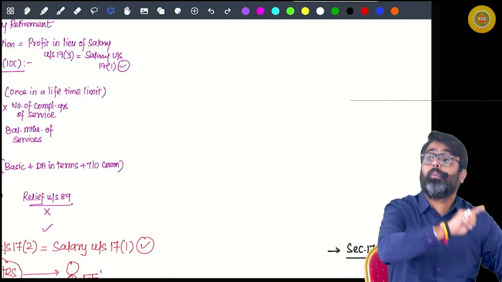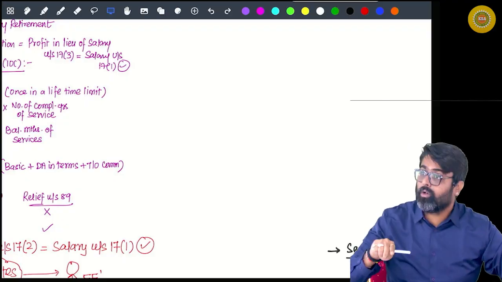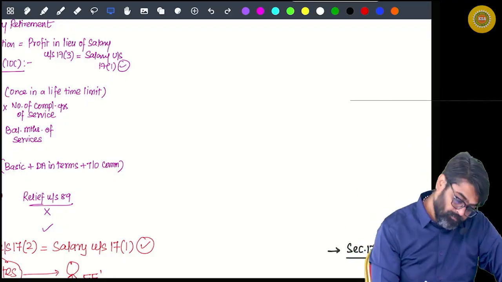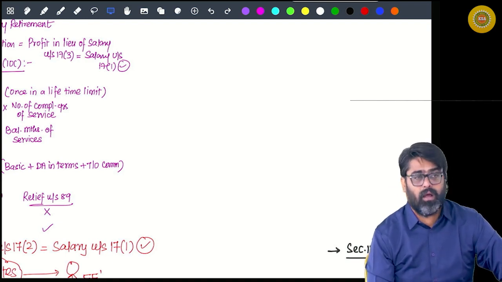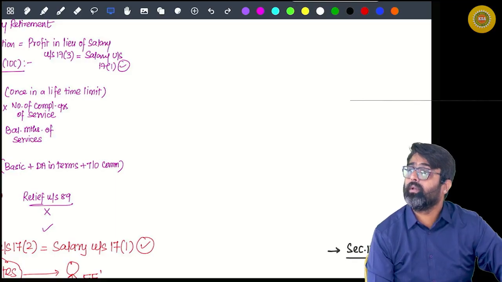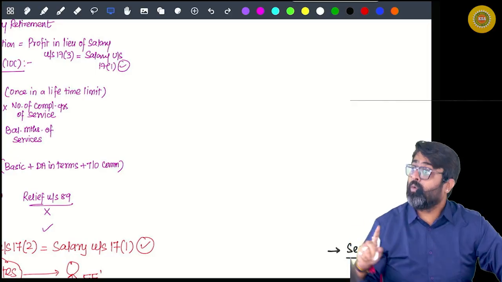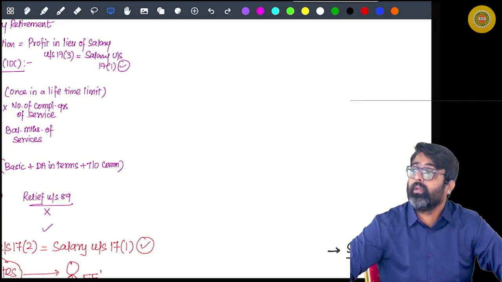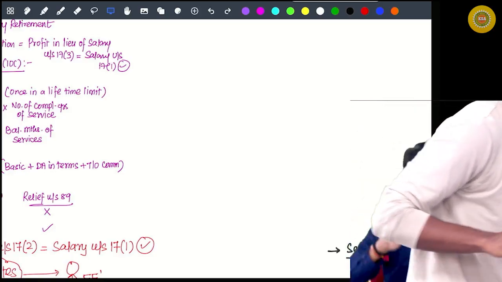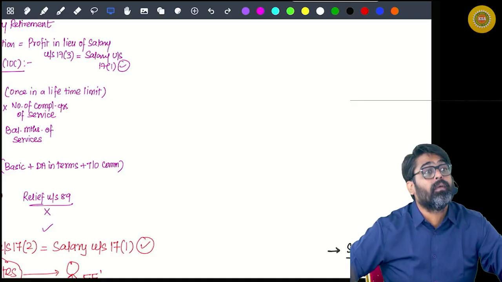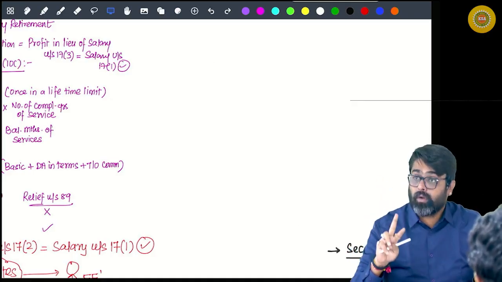20,000 rupees per month to meet the rental expense, that is also allowance. House rent allowance. Now, instead of giving you 20,000 rupees per month, I give you an accommodation only to stay. It is not allowance, it is perquisite. I am giving you 3,000 rupees per month to meet the medical expenses. That is allowance. But if your medical expenses and the treatment expenses are met by me only, it is perquisite. So there is a very fine line of difference between allowance and perquisite. Don't mix both of them.